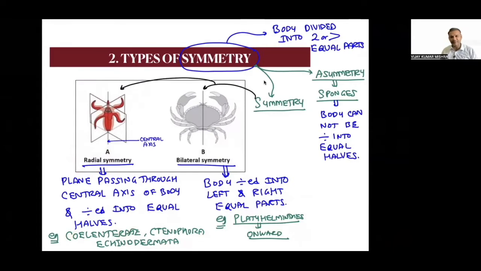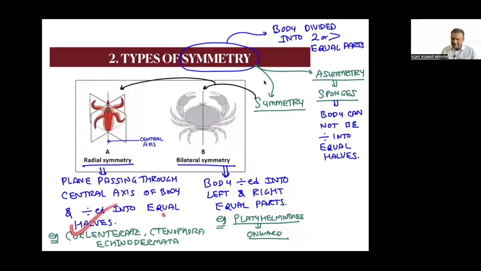Is that clear? So if the body is divided into two equal parts, right and left, it is bilateral. Two or more equal parts passing through the central axis. If the central axis is involved and more than one plane is involved, it is radial. Here only one plane is involved, that's why it is bilateral. But here plane number 1 is involved, plane number 2 is involved, and both planes are passing through the central axis. Then it is called radial symmetry. I hope this concept is clear.